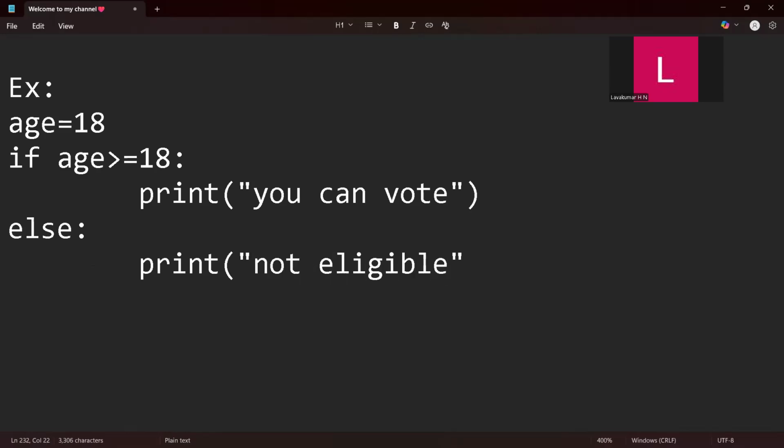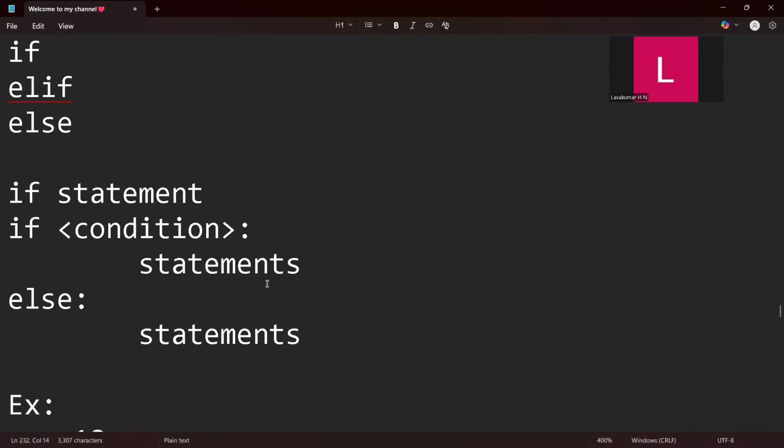Okay, this is a simple if and else statement. There are other conditional statements that I said, that is elif. This elif comes in between an if and else. Remember, so this is else.